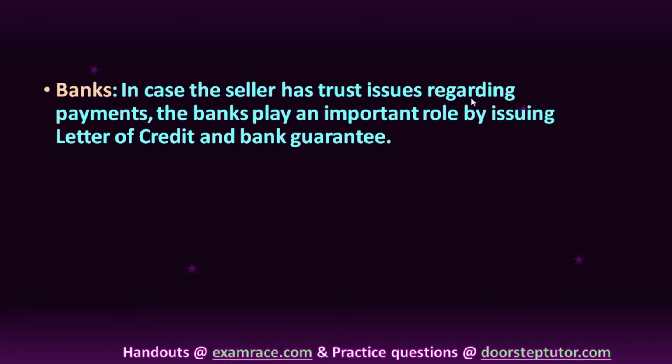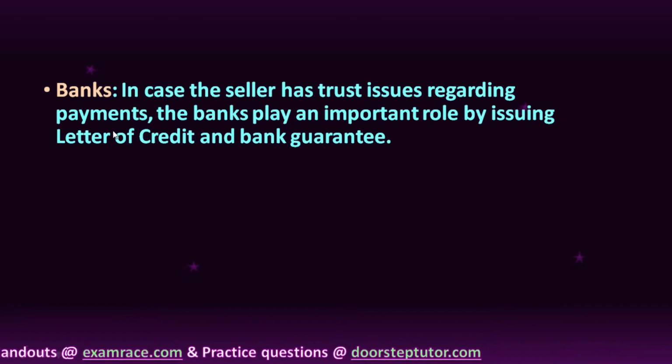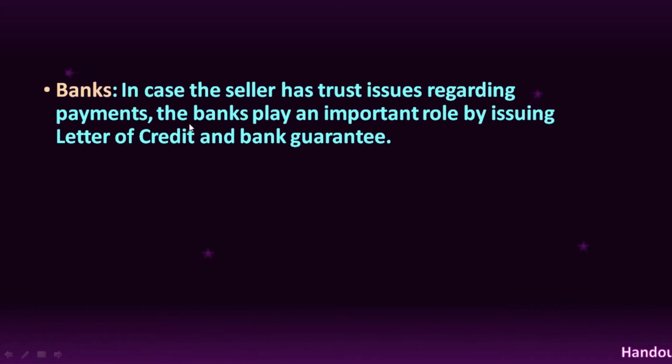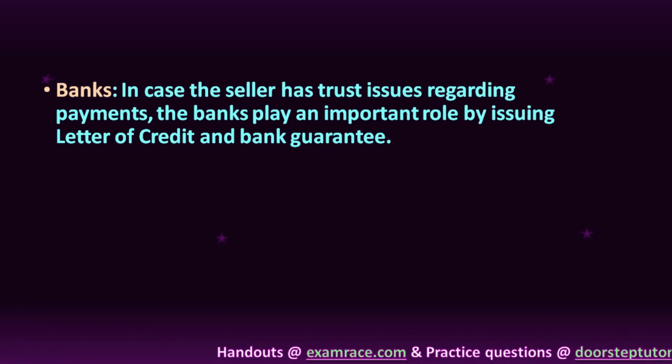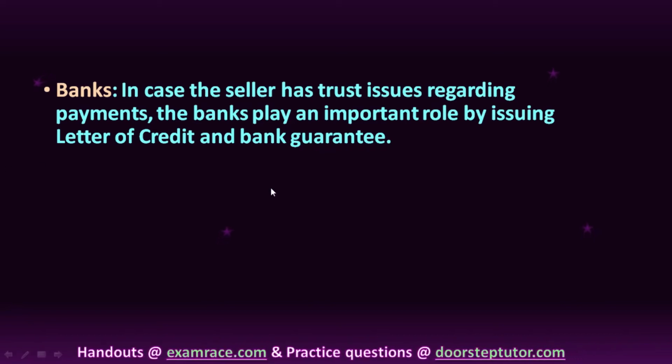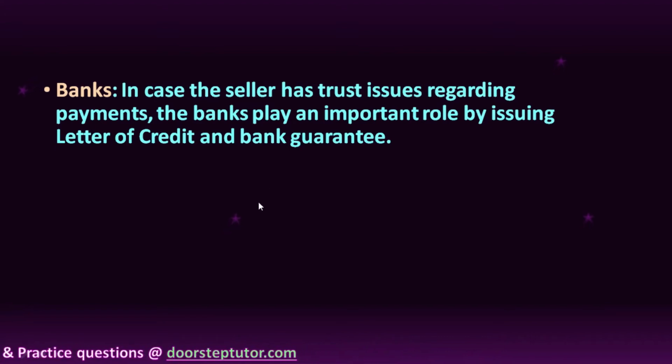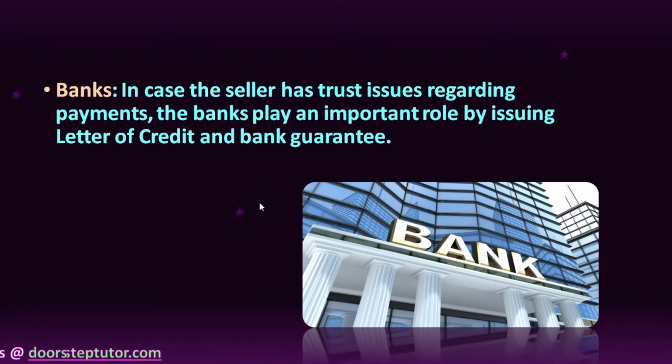In case the seller has trust issues regarding payments, right? If the seller is having certain issues that the buyer will not pay me after I sell the goods, then the banks play an important role by issuing letters of credit and bank guarantees, right? So let's say if my seller is sitting somewhere in the US, okay, and he is not willing to sell the goods. Why so? Because he has a trust issue, whether this person will pay me the money or not.